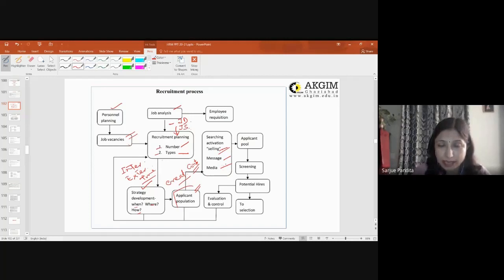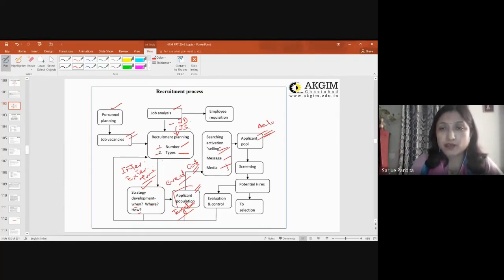So once candidates know, it has been communicated to the potential candidates, now the actual applicant pool is created. Now this is the application population. This is what you are targeting as a recruiter. This is the target, right? So this is the application pool now, which is being created, actual.